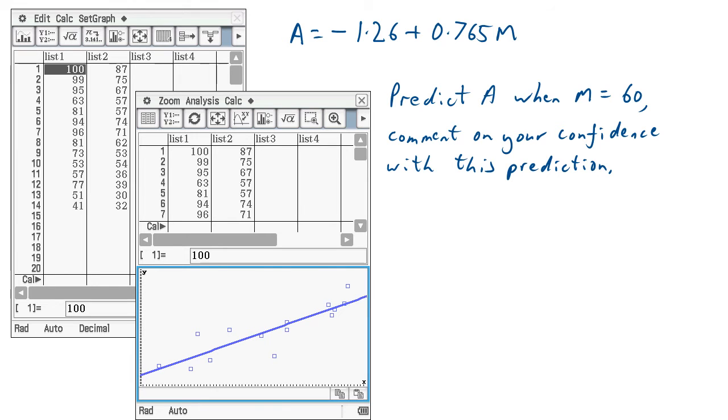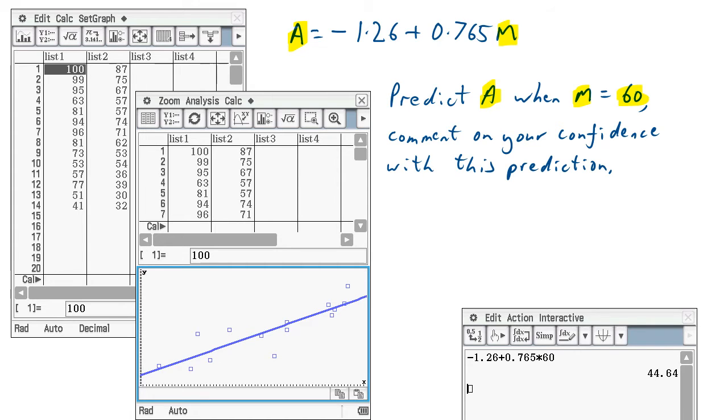Okay, so I've written the equation. I've done A for afternoons and M for mornings, and we got the equation there. And we just want to predict the afternoon when the morning equals 60, and then comment on the confidence of that. Now, you just have to put the numbers in your calculator, basically. It's fairly straightforward. So you say minus 1.26 plus 0.765 times 60, and you get that. You probably want to give the answer as just 45. So I'm going to say A equals 45. And we're going to say, yes, pretty confident.